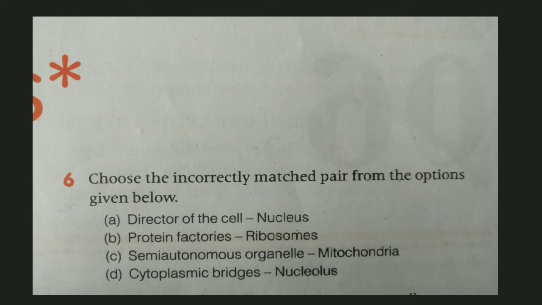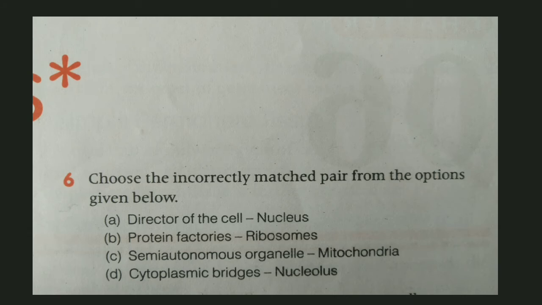Now moving with the next question, question number 6. Choose the incorrectly matched pair from the options given below. The options are director of the cell, nucleus, that is a correct statement. Protein factories, ribosomes, as I told you, ribosome is called protein factories. Third, semi-autonomous organelle, that is mitochondria.